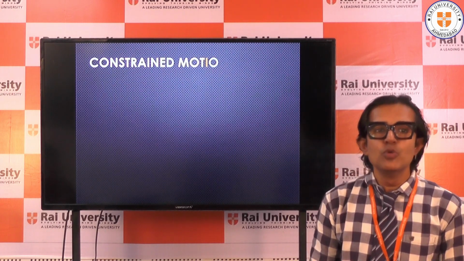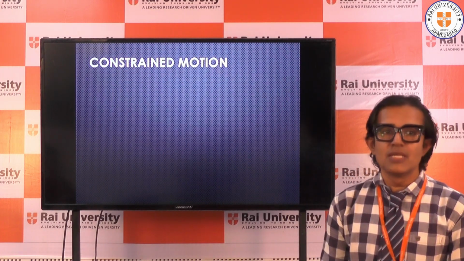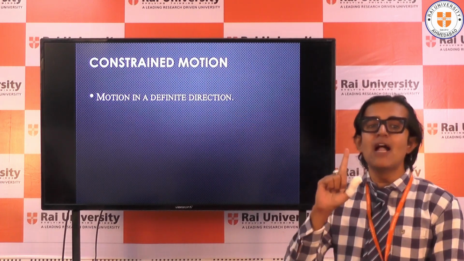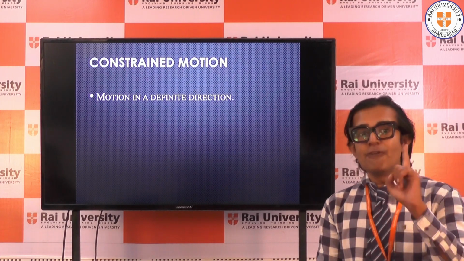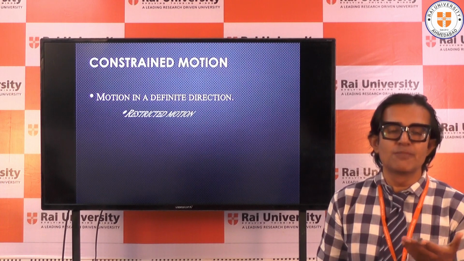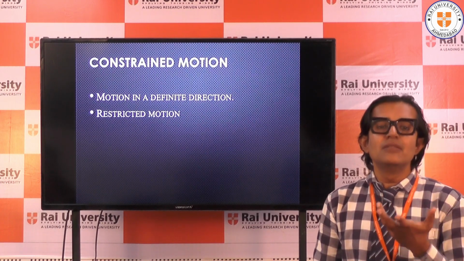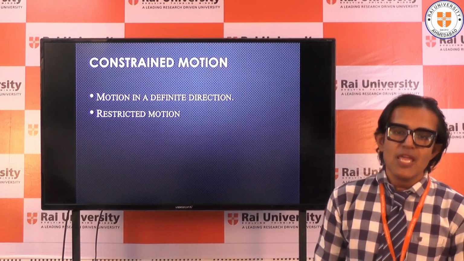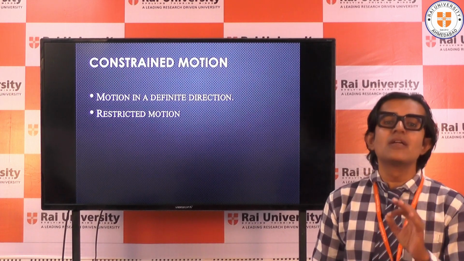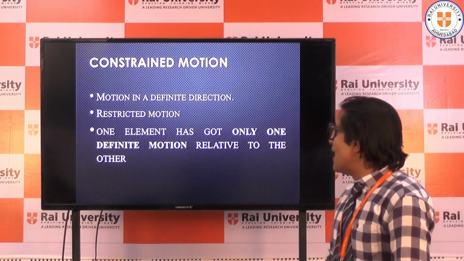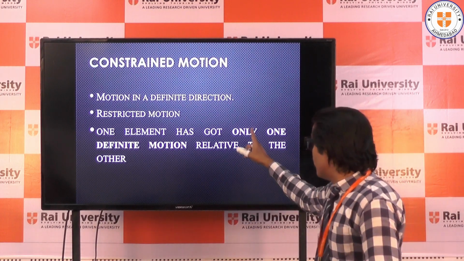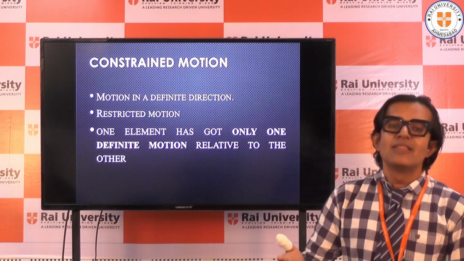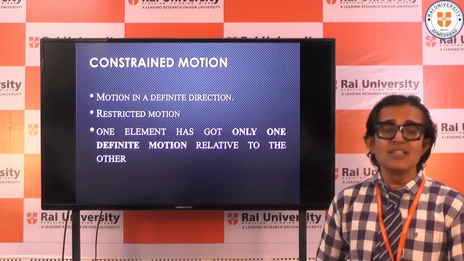Moving further, let us look at what constrained motion is. Constrained motion means restricted motion, or motion in only one definite direction. It should not be in two directions, because if it is in more than one direction, then the assembly will not get fulfilled. So we can say that there should be restricted motion. If there is restricted motion, then it is a constrained motion. One element has to have motion in only one definite direction. If the motion is in more than one direction, then we cannot call it a constrained motion.